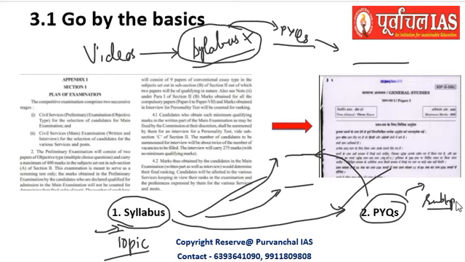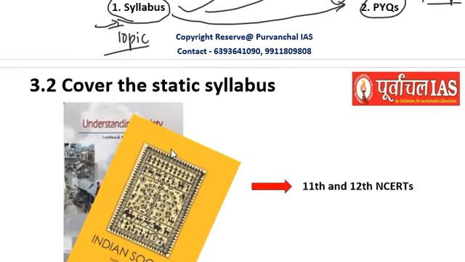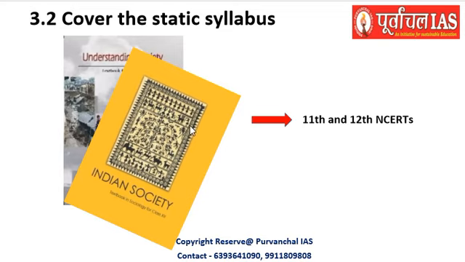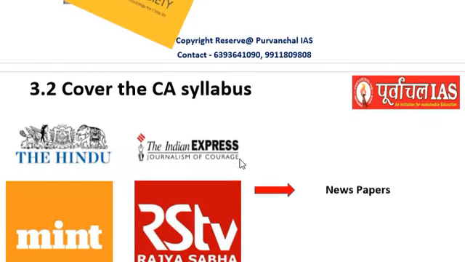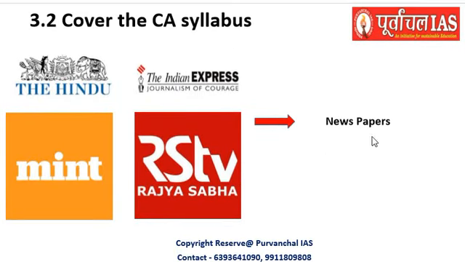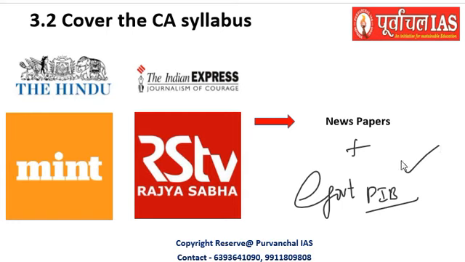You can even make use of various books and static sources, which we will be discussing, mostly for society. The static sources are 11th and 12th class NCERT, and as far as social justice is concerned, that will be mostly from current affairs only. So these books are recommended many times to cover the static syllabus. For current affairs, of course, mostly newspapers and also government websites and sources like PIB. These can also be incorporated as far as covering the current affairs syllabus is concerned.